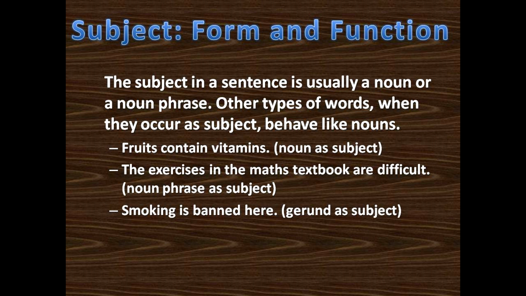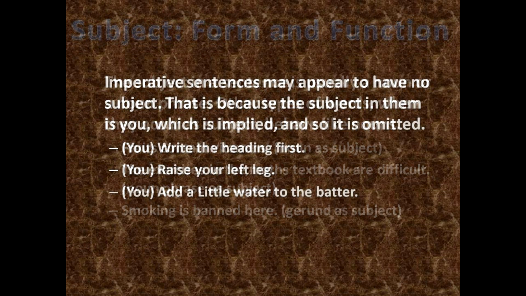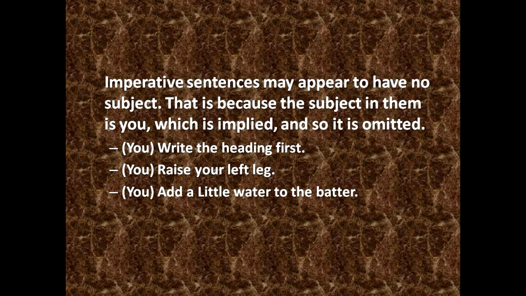Next one, smoking is banned here. So smoking is a gerund which acts as a subject. Now let's go for imperative sentences. Imperative sentences may appear to have no subject. That is because the subject in them is you, which is implied, understood, and so it is omitted, not written.